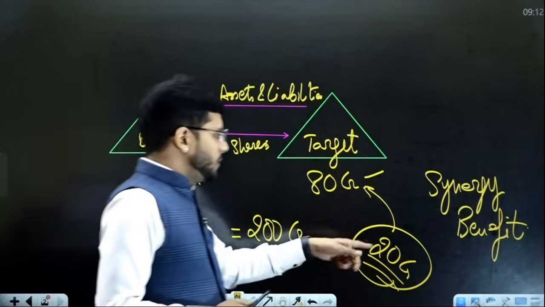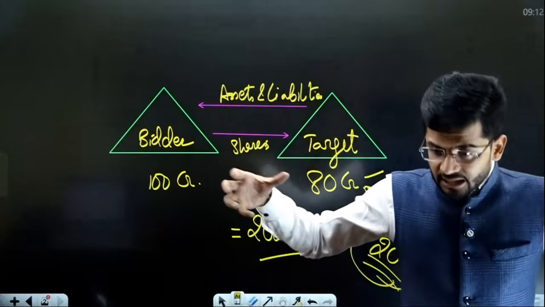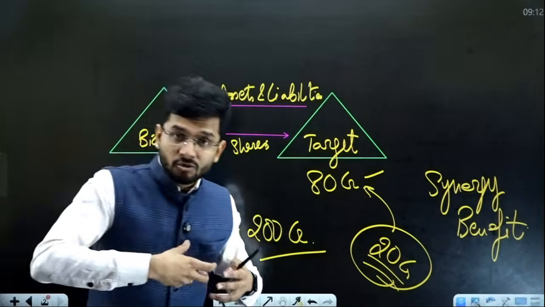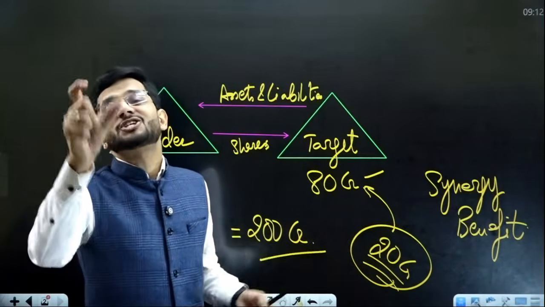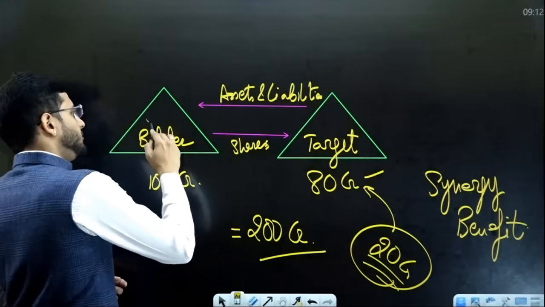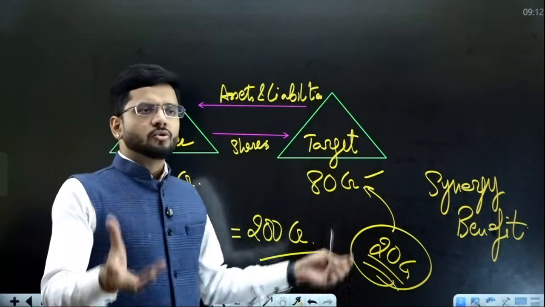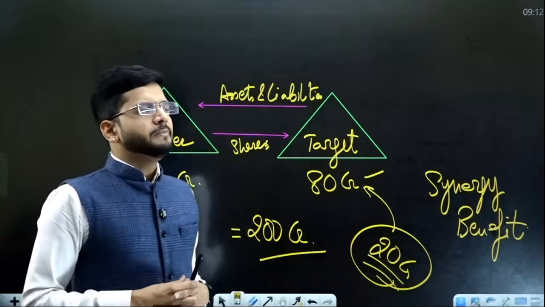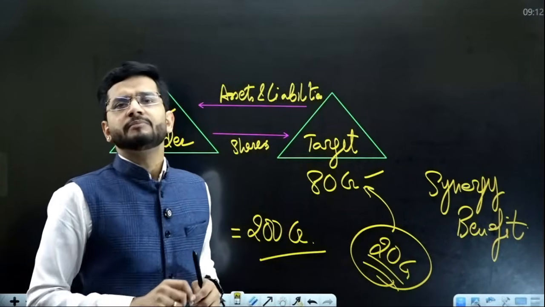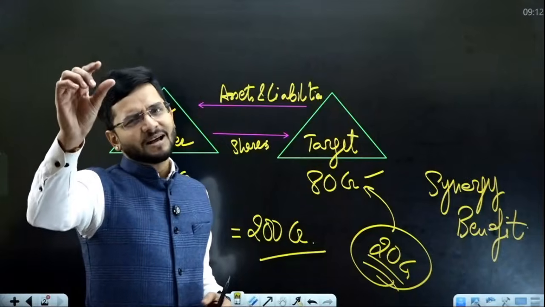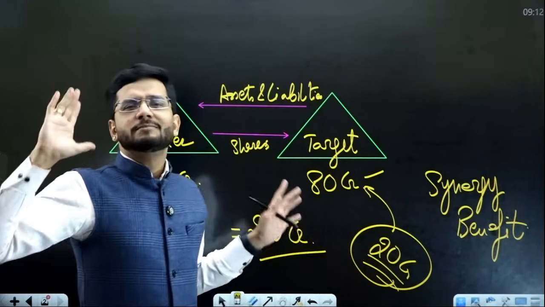Obviously, guys, when 20 crores is accrued by the combined efforts of the target and bidder company, it should accrue to both companies. Both deserve a share of the 20 crores. Yes, I understand that in future the company will be run by the bidder company, with whole and sole management in its hands, handling both companies consolidated. But still, the target company deserves some fair bit of synergy benefit.